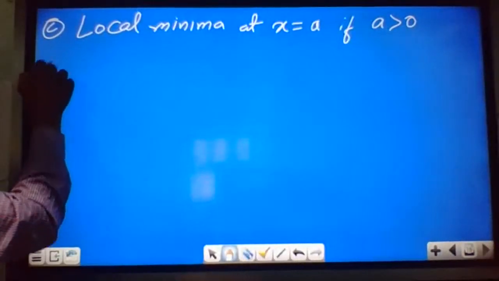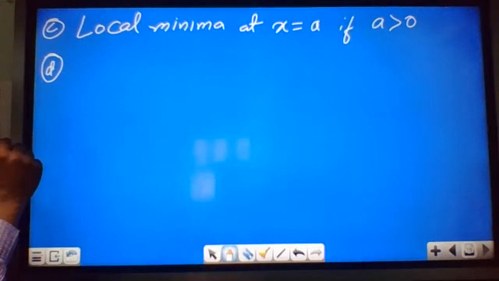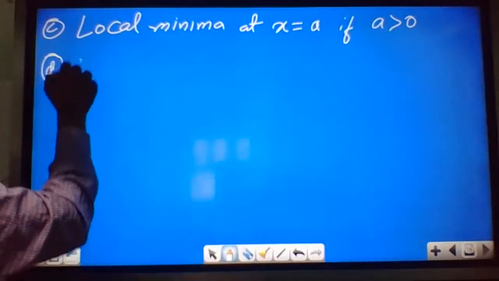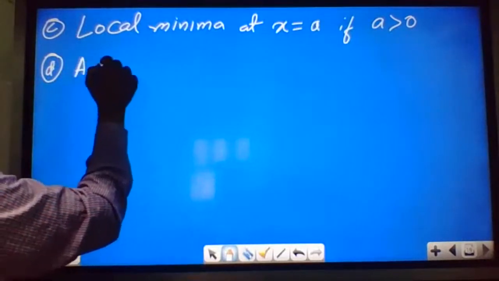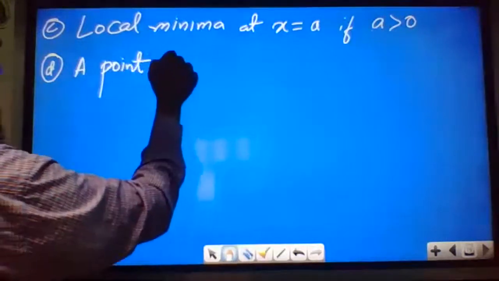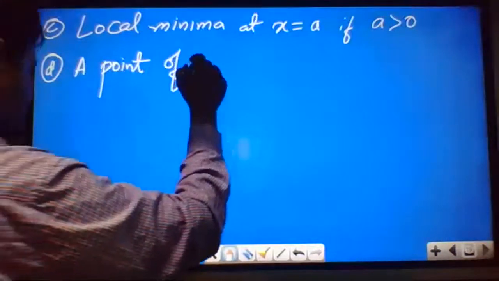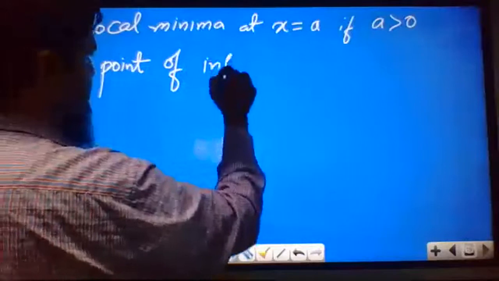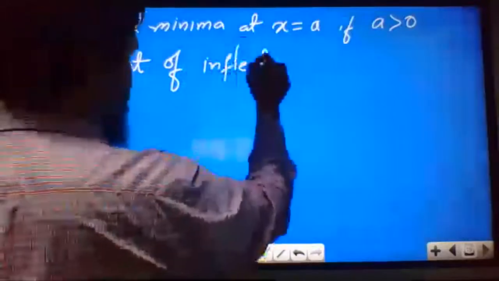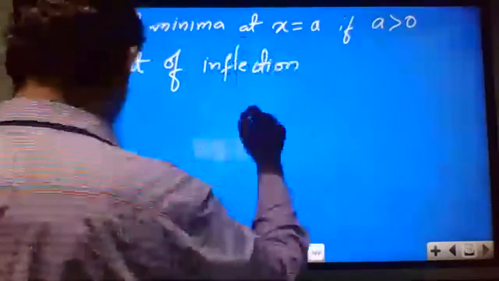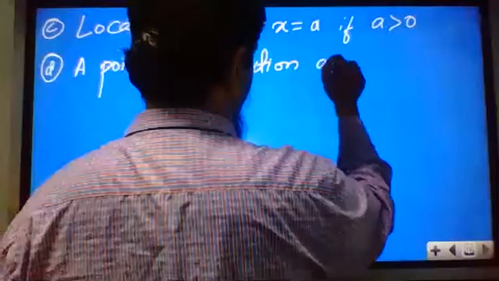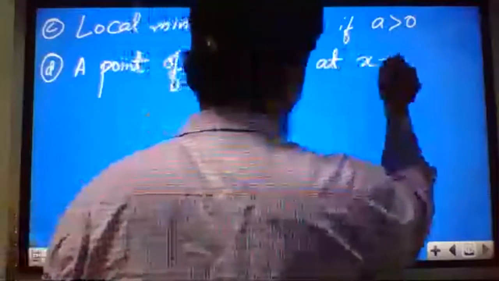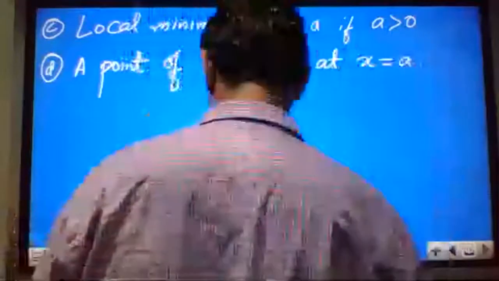And option D: a point of inflection at x equal to a.